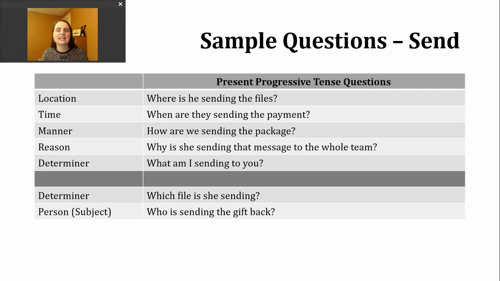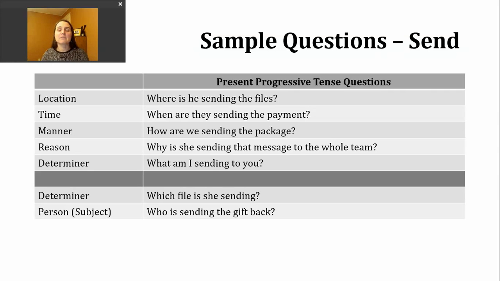Which file is she sending? So here I need someone to make a determination between two files to help me answer this question. But after we add that little additional information, our pattern goes back. So we have which file, then be, then our subject, then that ing form of the verb.